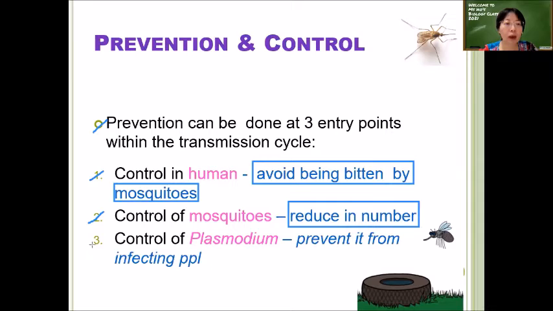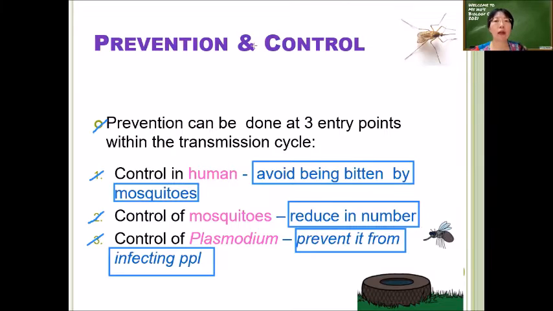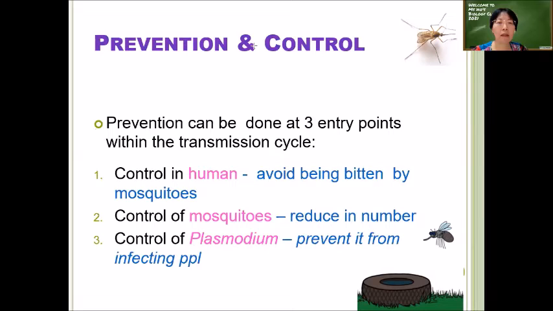And then, of course, the third one is we try to control the Plasmodium. So control human, control mosquitoes, control the Plasmodium. So we prevent Plasmodium from infecting people. So there are 3 focuses that we can control: human, the mosquito, and the Plasmodium.